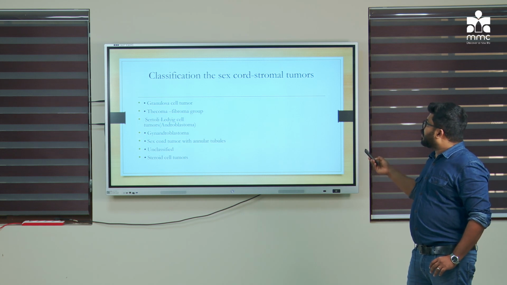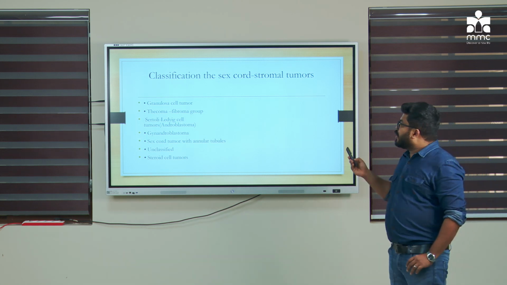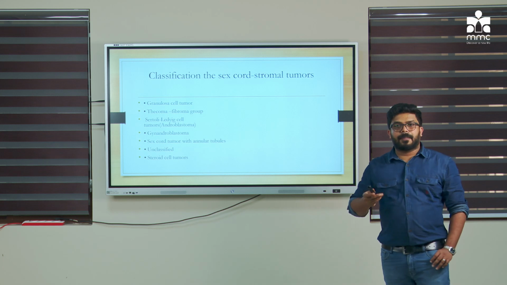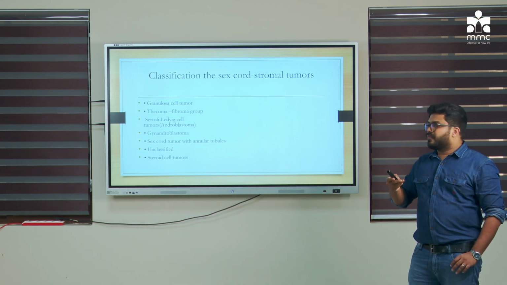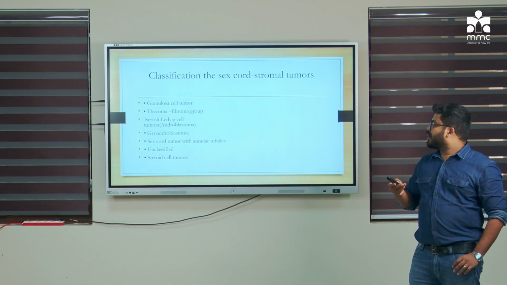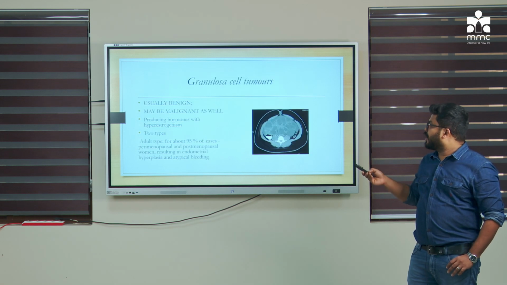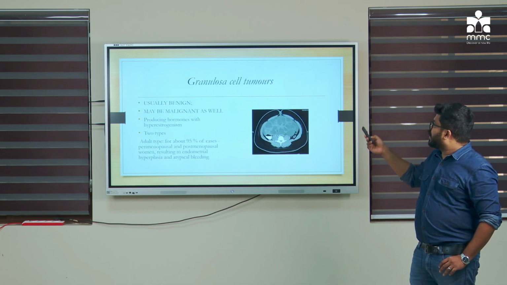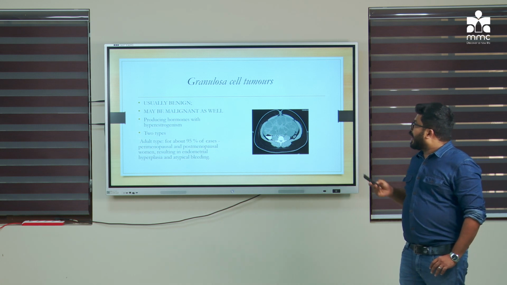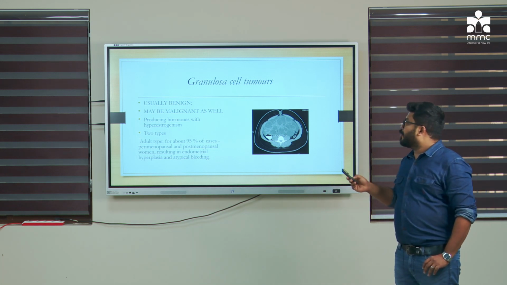Then coming to the sex cord stromal tumors, these tumors will usually present with bleeding or some features of androgenism. So this is the granulosa cell tumor. It usually presents with bleeding because of the hormone hyperestrogenism.